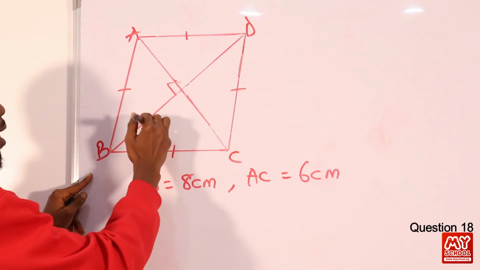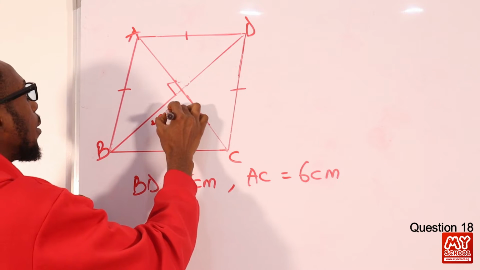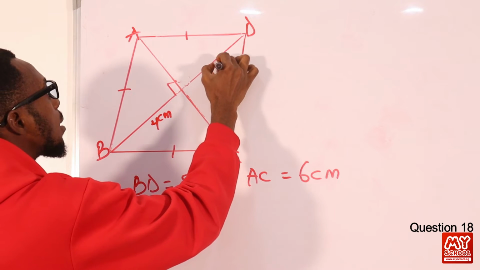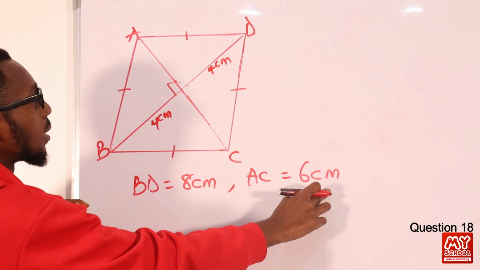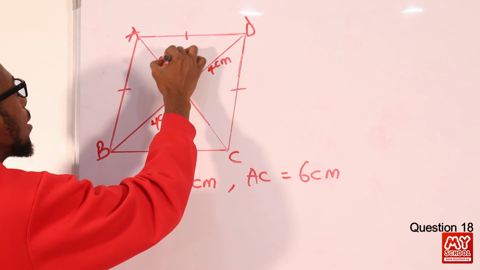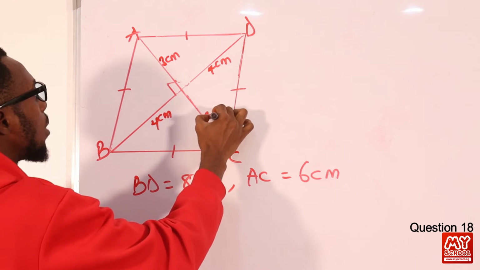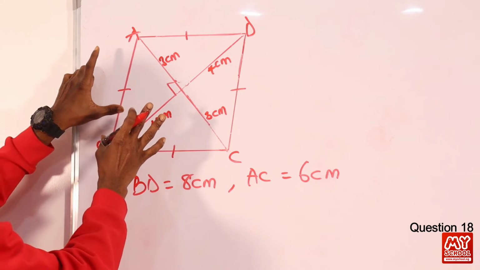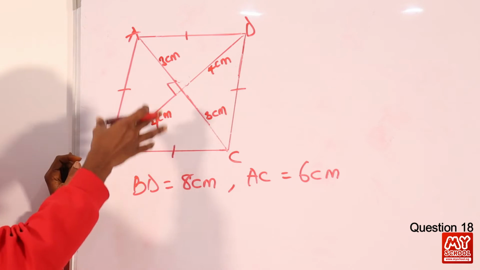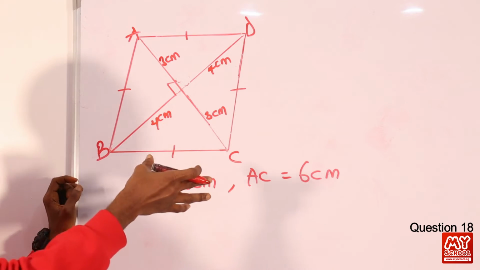So that means from here to here is 4 centimeters. Then from here to here is as well 4 centimeters. AC, the diagonal length, is 6 centimeters. So from here to here is 3 centimeters, then here to here is as well 3 centimeters. If we pick just one right angle, you can see that we have 4 right angles here, to be precise, right?